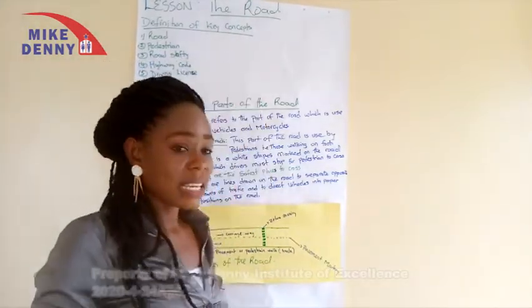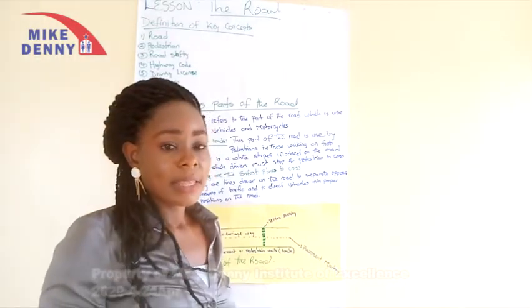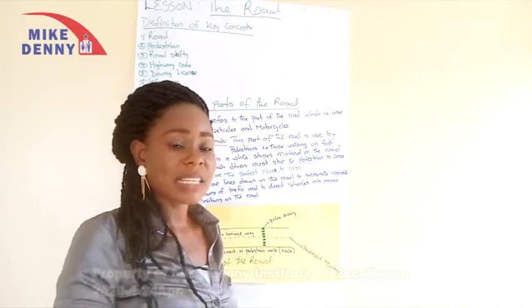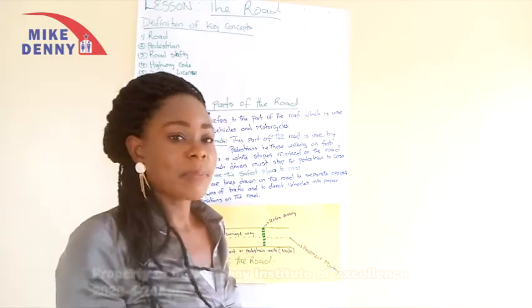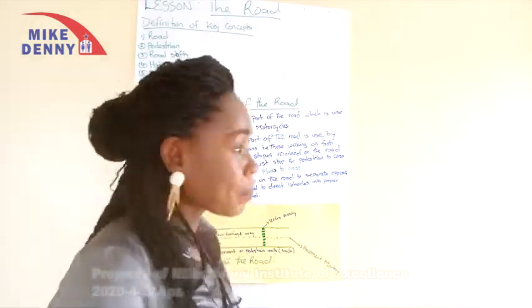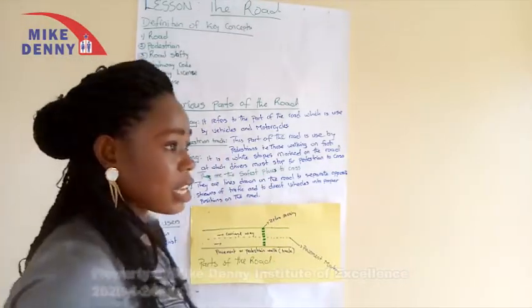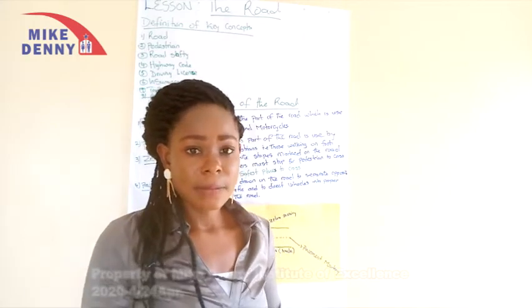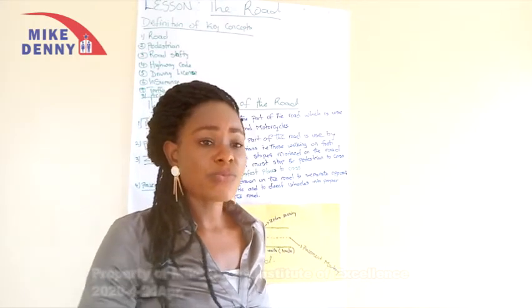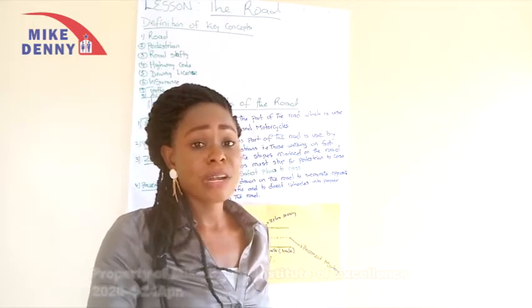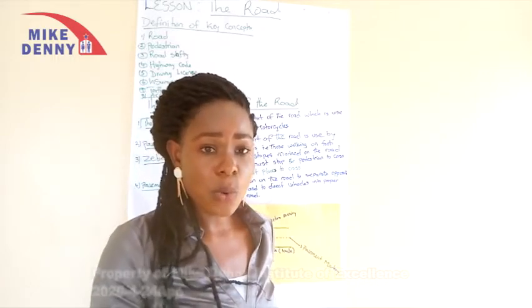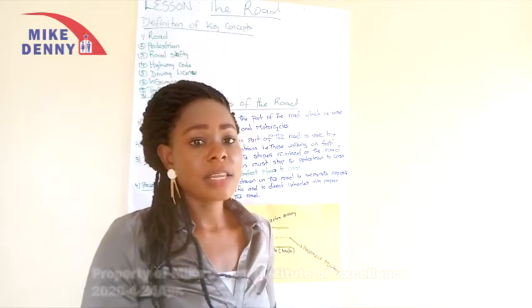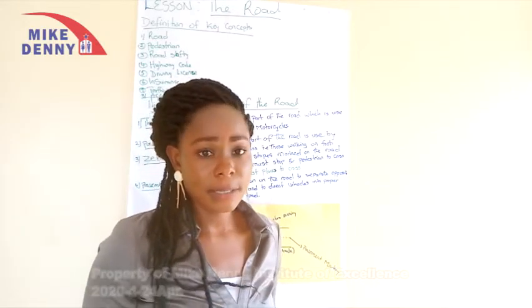Driving license is an official document that permits someone to drive on the road. An official document that is given to someone that permits the person to drive on the road. The next is insurance. Insurance is an agreement in which regular payment is made to the insurance company in order to back up the payer, that is the person paying the money, in case of an accident.